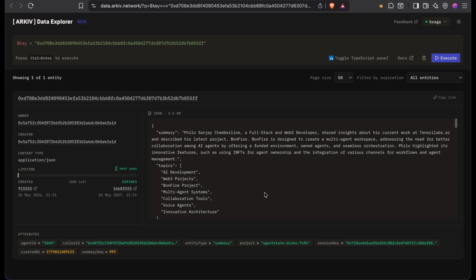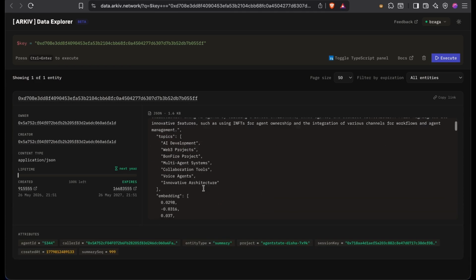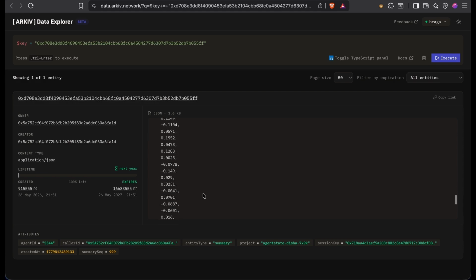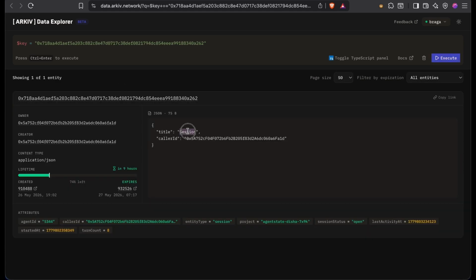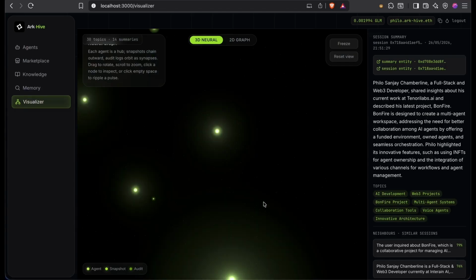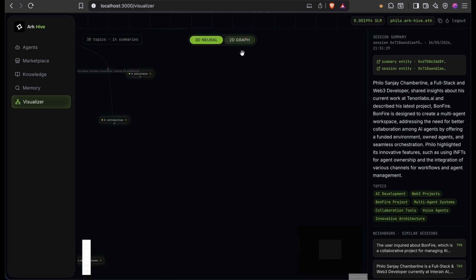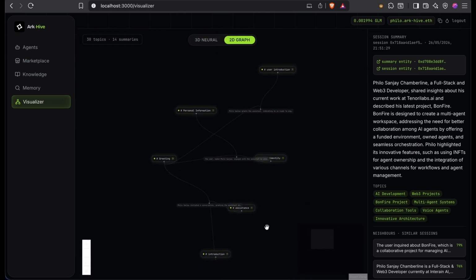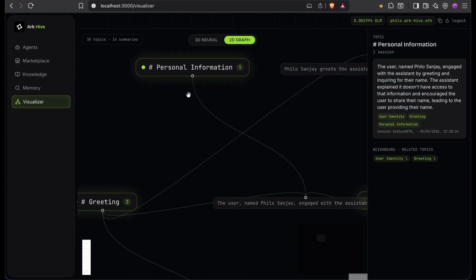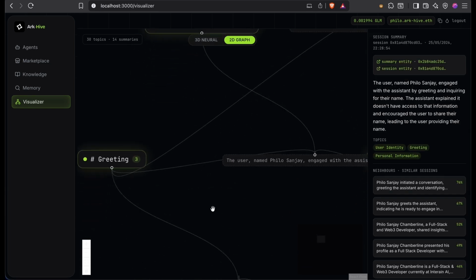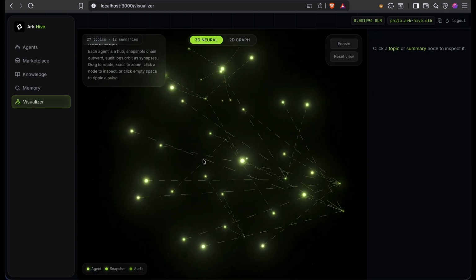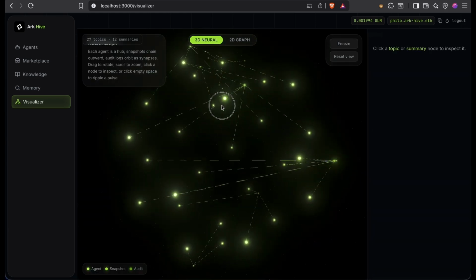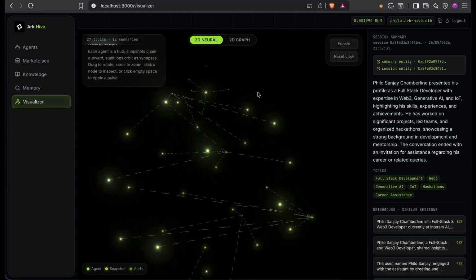Clicking on each entity on the knowledge graph that you see visually, you should be able to find the neighbors, the associated topic, and the summaries as well, and also the entity associated with it on Archive Explorer. Click on it to view and go deeper. We personally prefer the 3D visualizer, but you can use the 2D visualizer to get a more in-depth view of the entities themselves as the nodes. The 3D visualizer gives you an idea, on a 3D spectrum, of how the agent memory evolves over time.